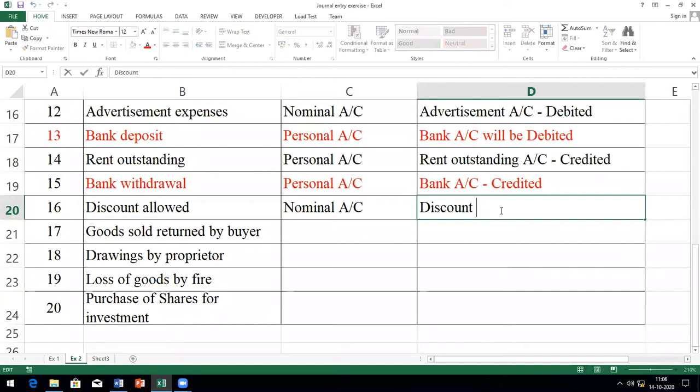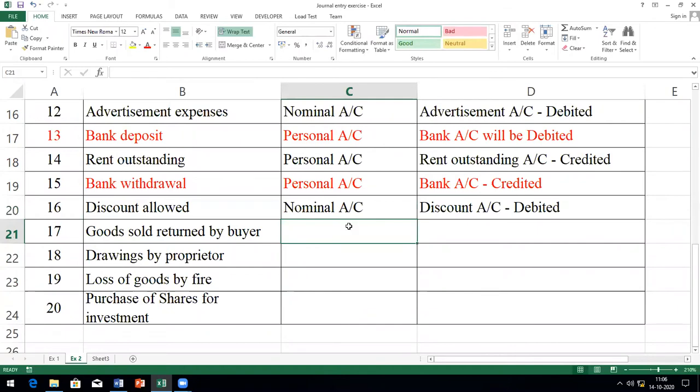Okay. So the discount account has to be debited or credited? Debited. Debited is correct. Why are you debiting? Because we debit expenses and losses and credit income and gains. That's the rule of a nominal account. Very good, very good.